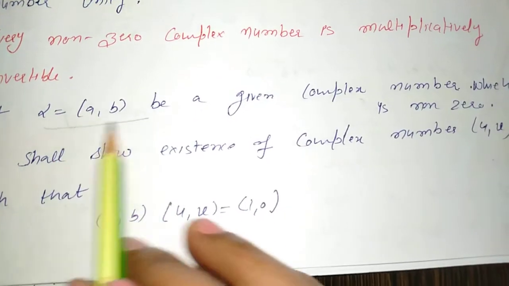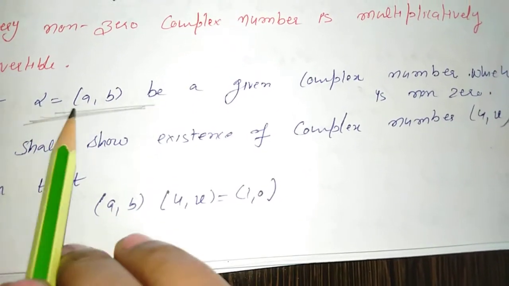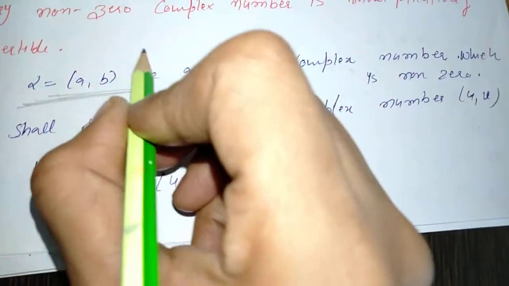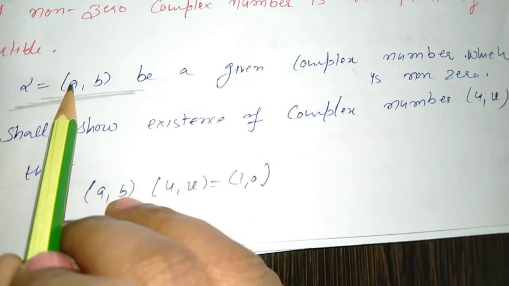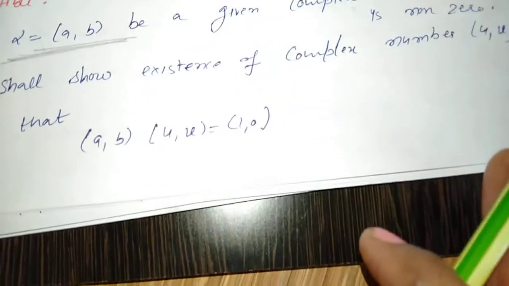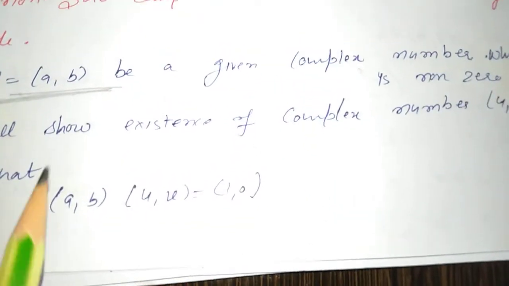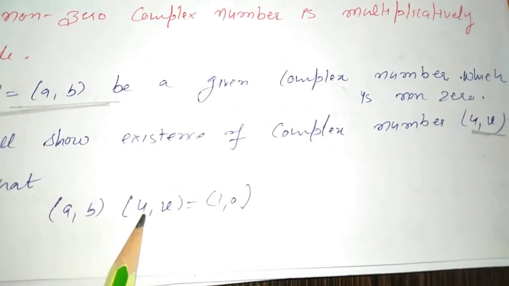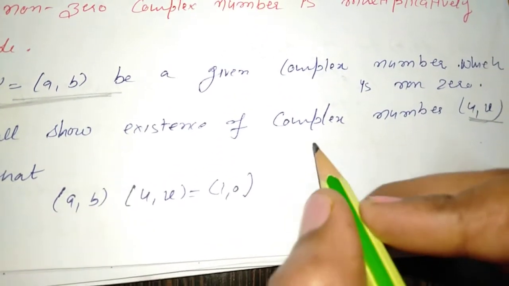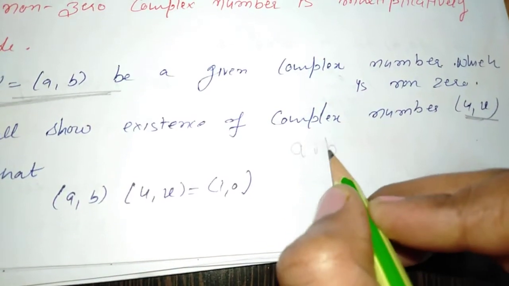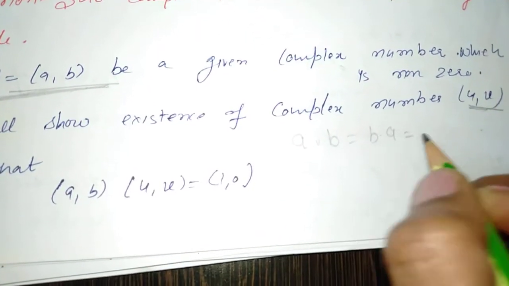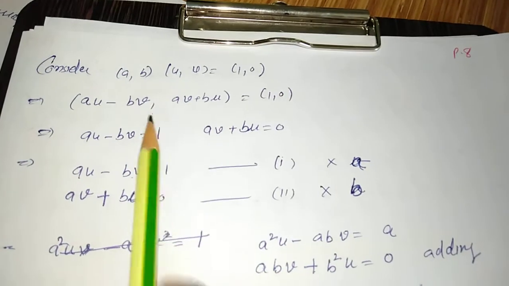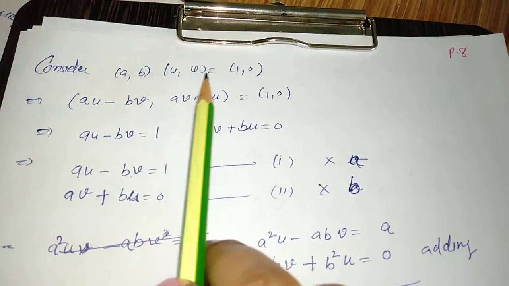Suppose this is our complex number, alpha is AB, the given complex number which is not equal to 0. If this number is not equal to 0, this means either A is not equal to 0 or B is not equal to 0, or both are not equal to 0. And suppose U, V is the inverse of this complex number. What is the property of inverse? Whenever we multiply an element by its inverse, we always get the identity element. So we have considered AB into UV is equal to 1, 0.